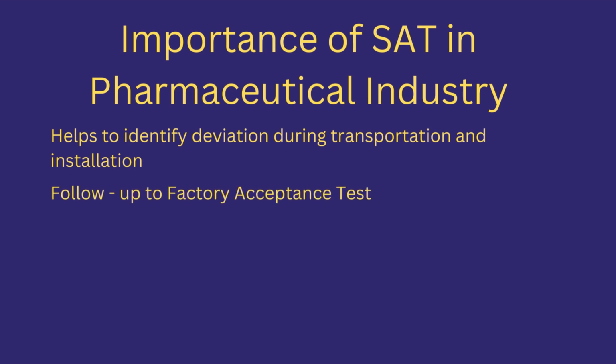Follow up to factory acceptance test. SAT also acts as a follow up to the factory acceptance test. SAT is used to complete any remaining test, verify deviations that occurred during FAT, and check amendments agreed upon during the FAT. Alternative to factory acceptance test. SAT also acts as an alternative to FAT when FAT is not performed.